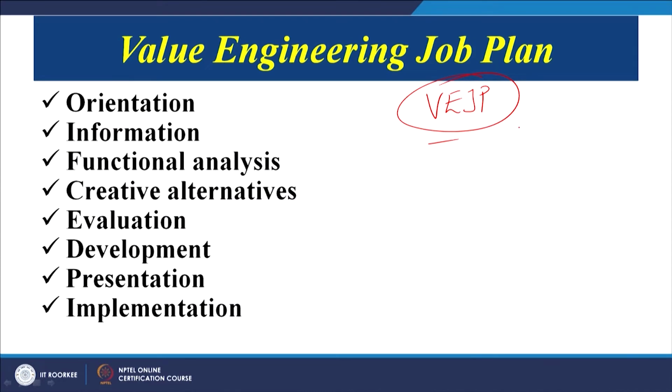Now, this is a value engineering job plan, a systematic approach of applying the principles of value engineering, and the various steps are mentioned on the screen. One by one we can see: orientation, information, functional analysis, creative, again the word creativity is coming into the picture, which I have already discussed in the beginning of today's session, evaluation, development, presentation and implementation. So one by one we will try to see these steps, and what we need to look at during each one of these. So first is the orientation.